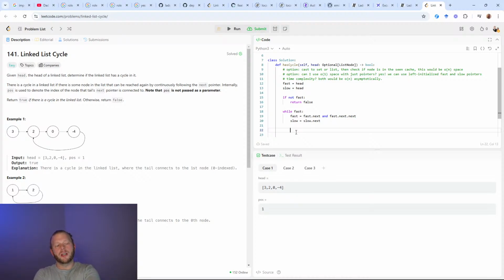There's a problem here. If fast.next ends up being an object that doesn't have a second step, they could end up pointing to the same node. So I could handle that here, or I could adjust my while statement. So I'll say while fast and fast.next.